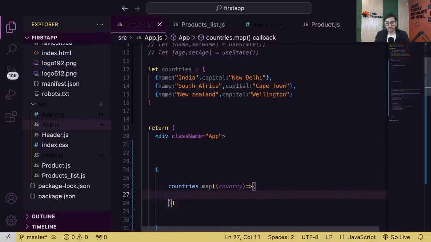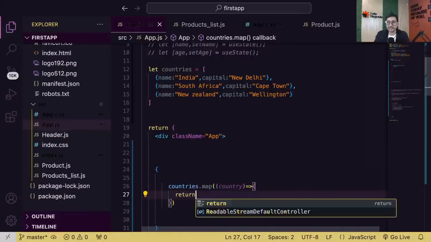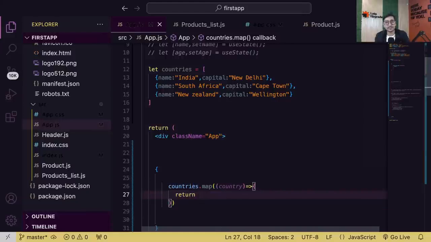Now guys, here what you will do is, you will return. This is the ability of map function, guys. This is the reason we use map function. Inside map function, you can perform return. That means map can return something. Normal loops cannot return something, so you have to concatenate to do things. Map functions can return things.